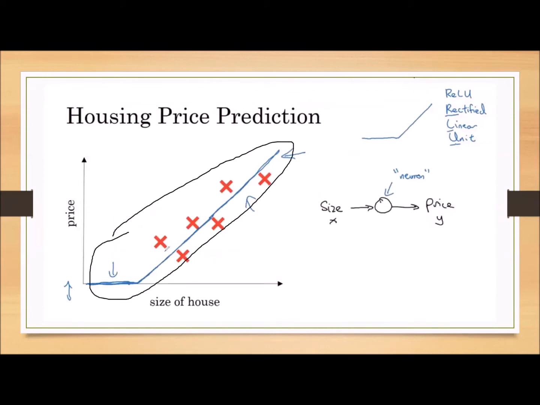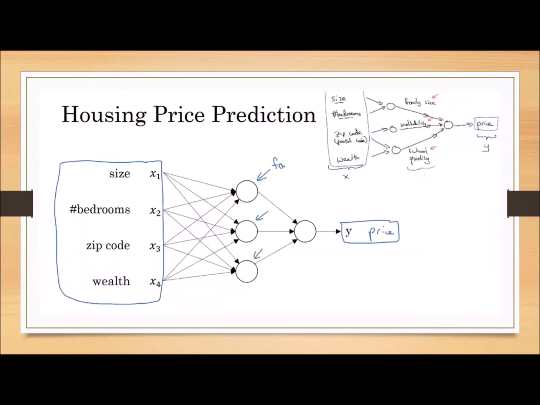Already in machine learning, we discussed this neuron. Whenever we give the size as input, it gives the price as output. Based on the size of the house we give, this particular neuron predicts and gives the predicted price. We also call this neuron an activation unit. For now, we are also calling this a rectified linear unit because the linear line is rectified a little bit. This is the complex neural network.